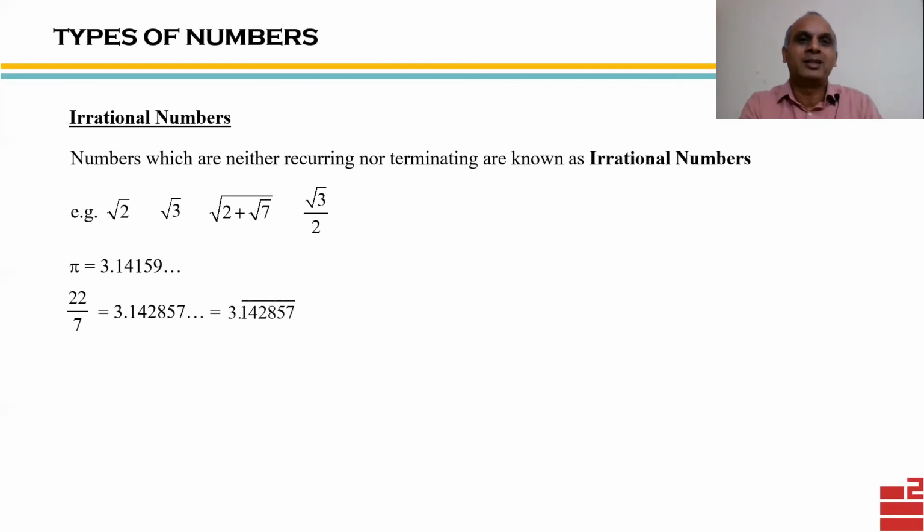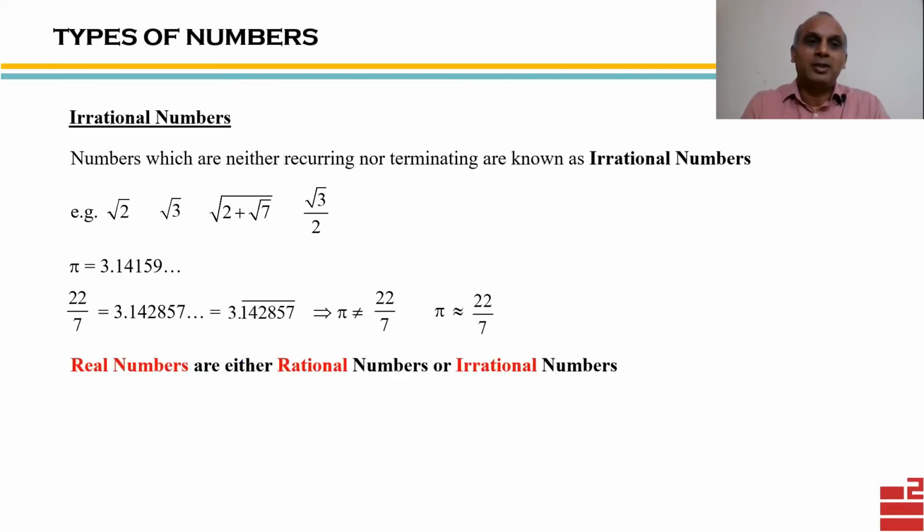In fact, 22 by 7 is a recurring decimal. It's a p by q form, so it's a rational number. And here we see it's a recurring decimal, so 3 point, then bar over 142857. This repeats infinitely. So this proves that pi is not equal to 22 by 7. However, I can say that pi is approximately equal to 22 by 7. In some other areas like mensuration, where we have to find the value of volume and so on, pi can be approximately taken as 22 by 7, but purely mathematically speaking, they are not equal.